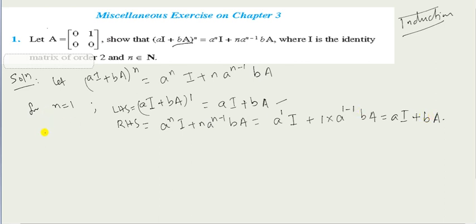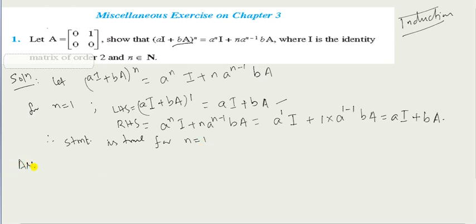Therefore the statement is true for n equals 1.